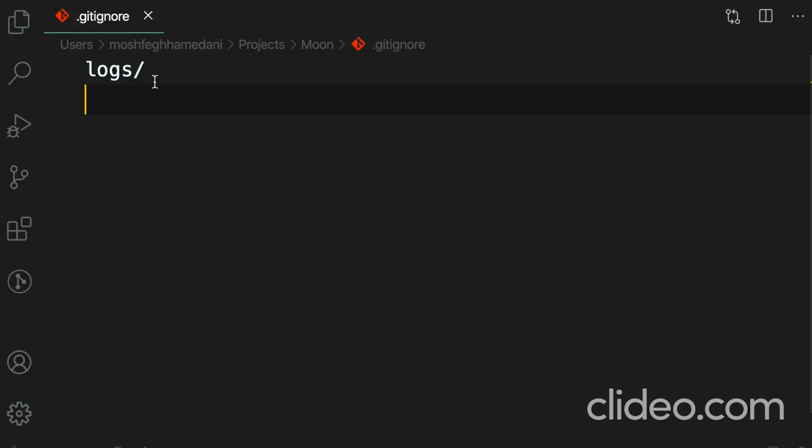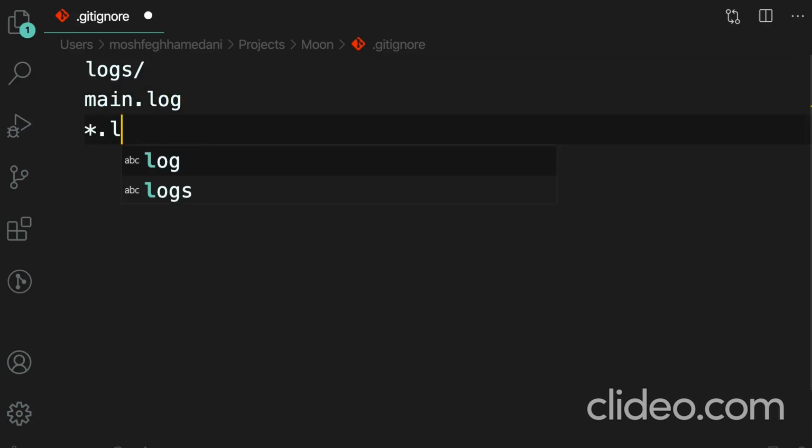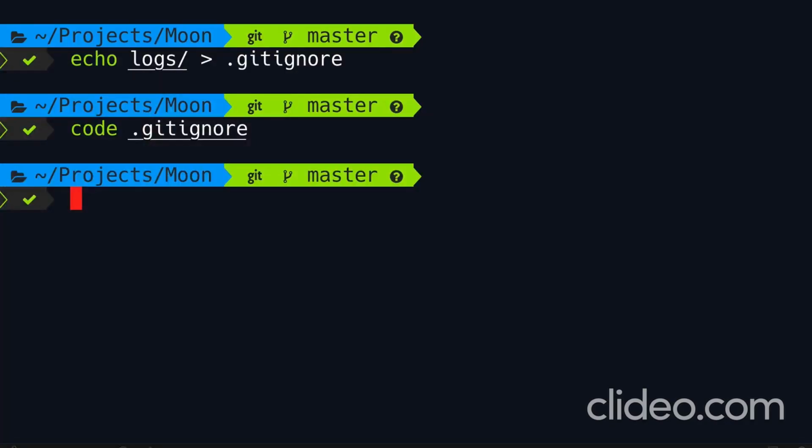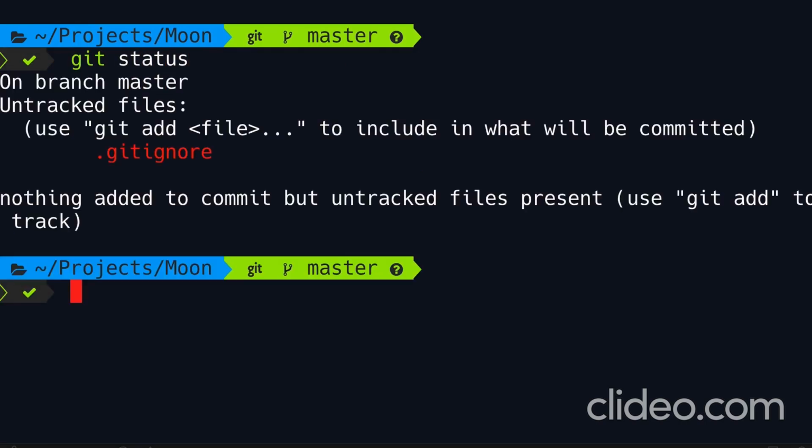We can list as many files and directories as we want here. For example, we can include main.log. We can also use patterns, like all log files and so on. Once we are done, we save the changes and go back to the terminal. Now, if you run git status one more time, Git no longer says that we have a new directory called logs because it's ignoring it.